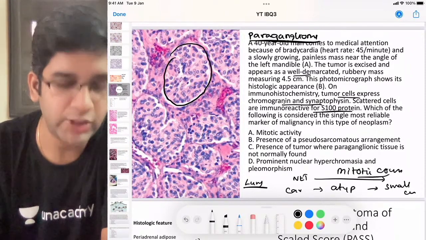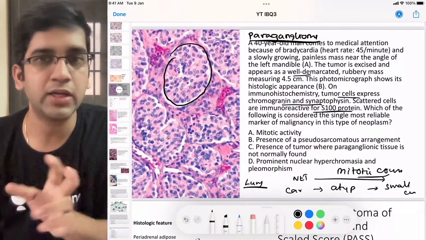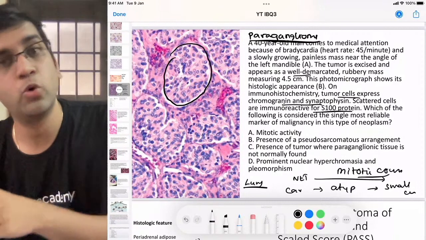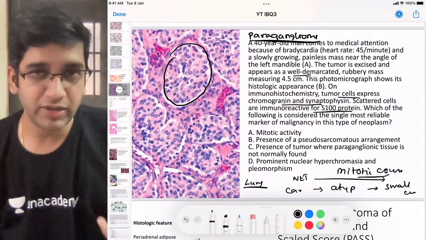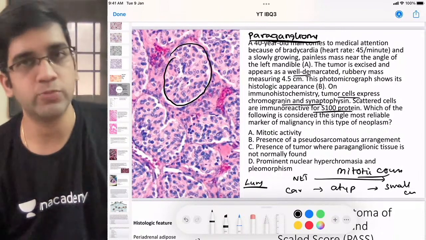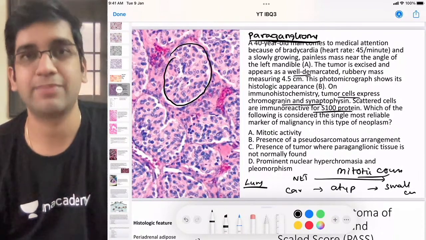When I have a mitotic count of less than 2, I call it a typical carcinoid. 2 to 10, I call it an atypical carcinoid. More than 10, I call it small cell carcinoma, right? So if there is no metastasis, I am going to rely on mitosis and the amount of necrosis for any neuroendocrine tumor. Pleomorphism is subjective.